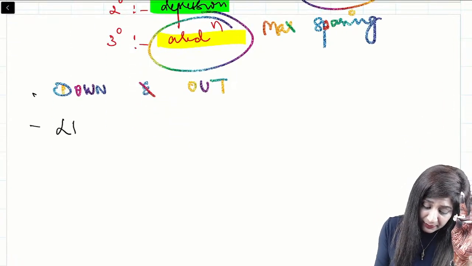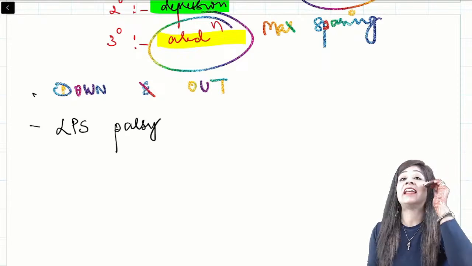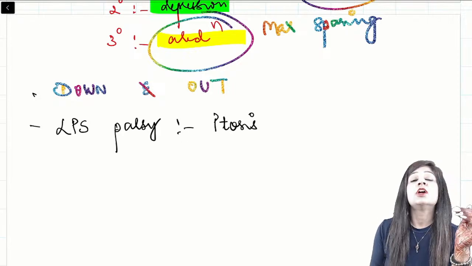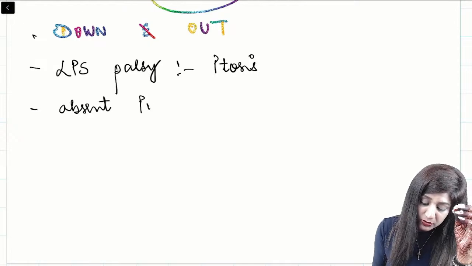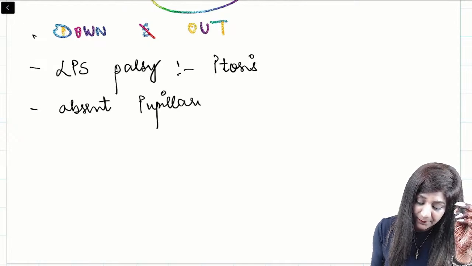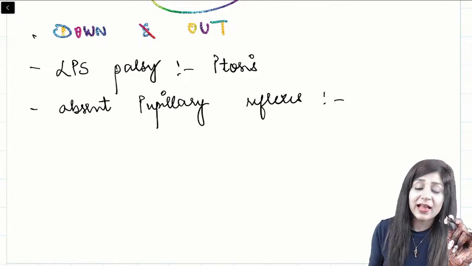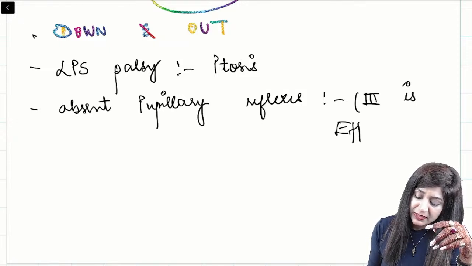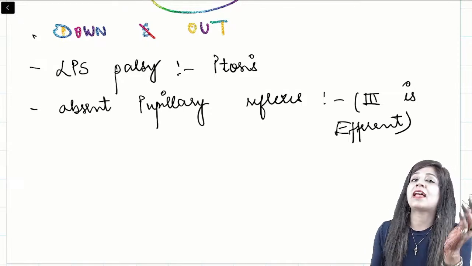Along with this, you have LPS palsy. LPS is the levator palpebrae superioris, which elevates the eyelid. Therefore, its paralysis will lead to ptosis. Then we have the absent pupillary reflexes. Pupillary reflexes are absent because in the pupillary reactions, the third nerve is the efferent nerve. Efferent means effector nerve, the nerve responsible for bringing the effect.